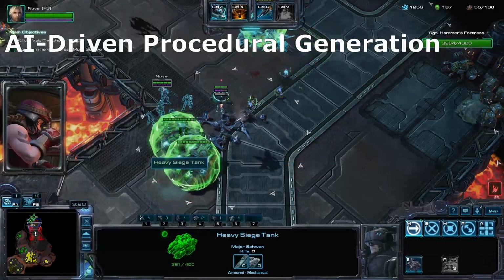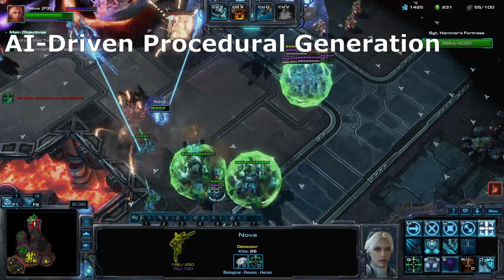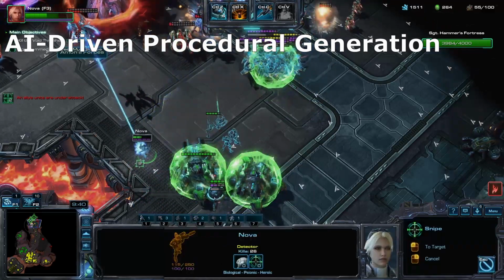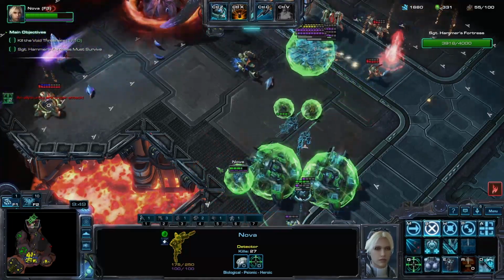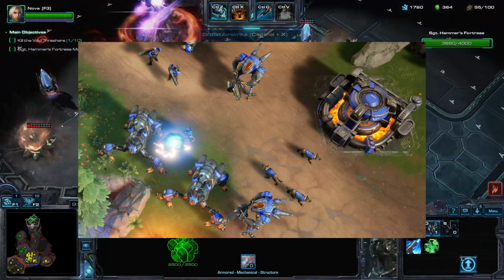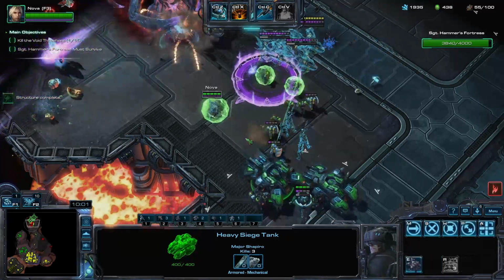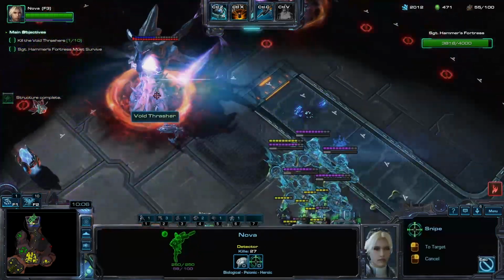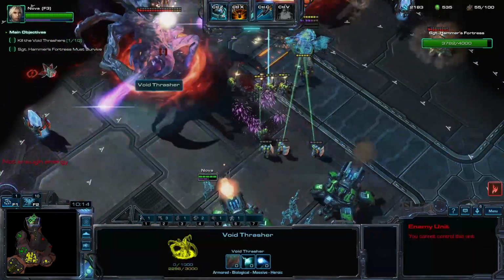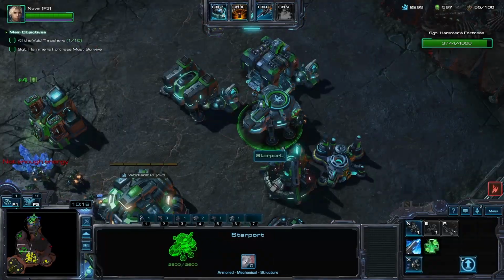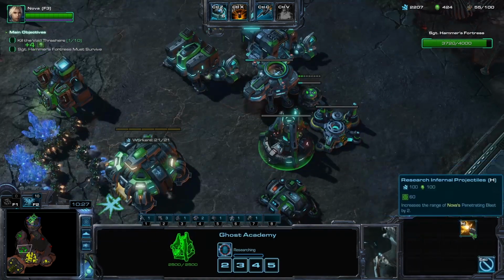Another use case is procedural generation, which refers to the use of algorithms and rules to create content or generate game elements dynamically. In the case of Stormgate, AI-driven procedural generation could involve using AI algorithms to generate various aspects of the game world, such as maps, landscapes, missions, quests, and other gameplay elements. While procedural generation alone can produce randomized content, the integration of AI techniques, such as machine learning, allows for more intelligent and adaptive generation. Machine learning algorithms can be trained on large datasets of existing game content to learn patterns and structures, and then apply this learned knowledge to generate new content that adheres to similar patterns.